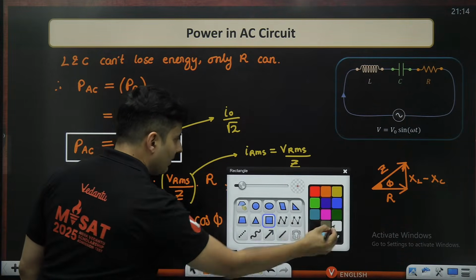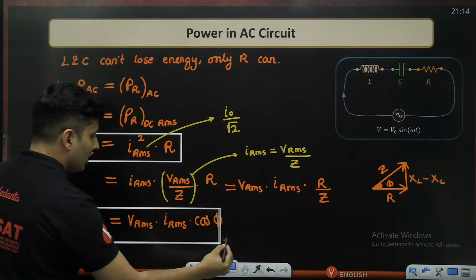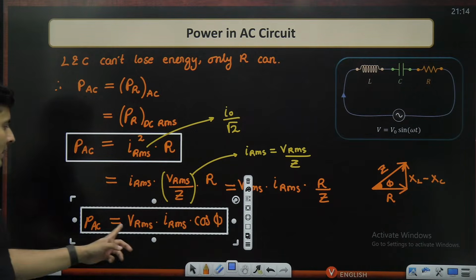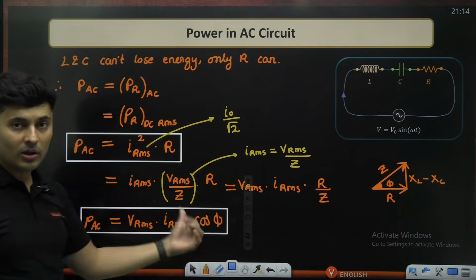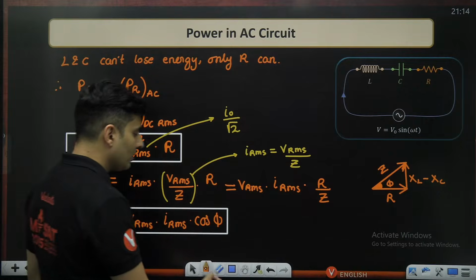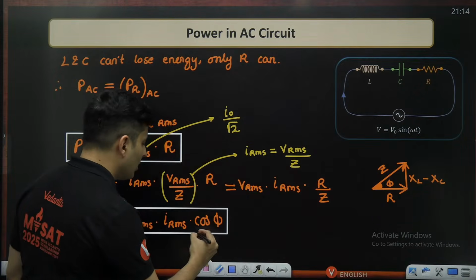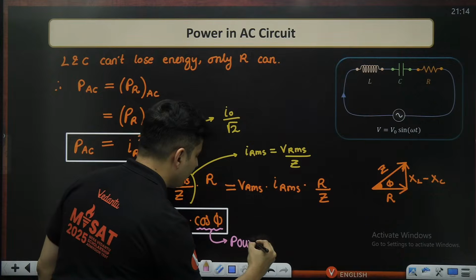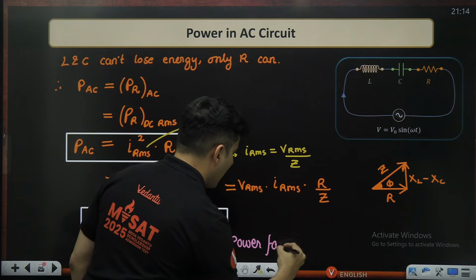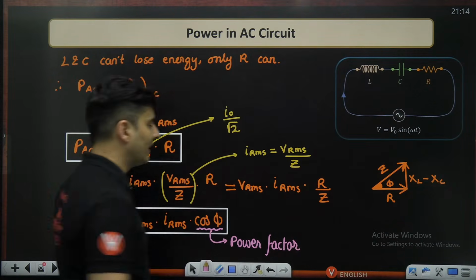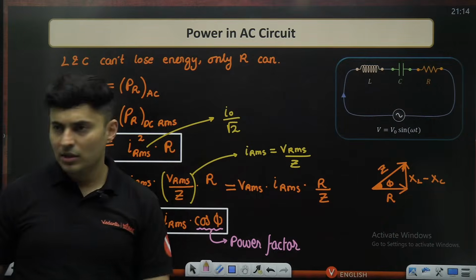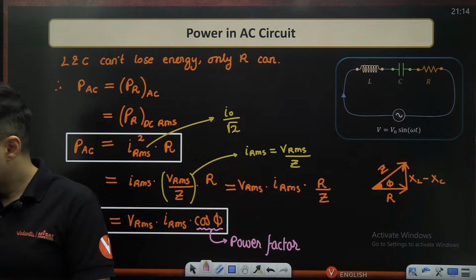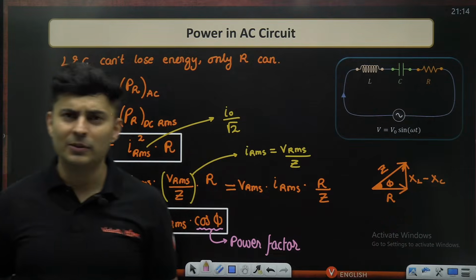And this is another way of writing the same thing. Instead of I square R, you can write V I cos phi, but all of them are RMS. Keep that in mind. Now this entity over here, cos phi, is what is called the power factor. Is this understood? What is power factor? Yeah, the cos phi value.